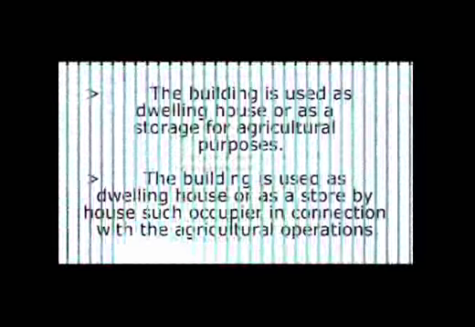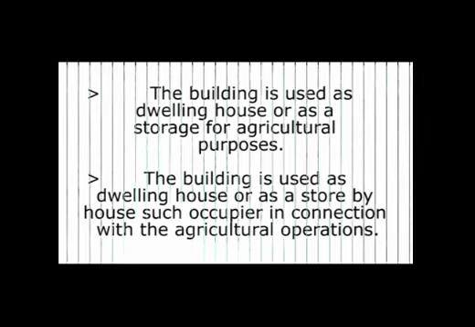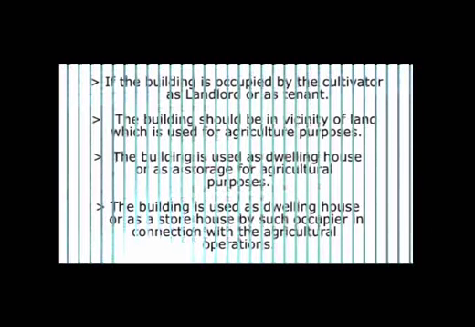The third condition is that this building is used as a dwelling house. It means this building is used for storing something. Storing means storing agricultural produce. If this building is being used for storing agricultural produce, and this agricultural produce is a result of, or is connected with, agricultural operations, then anything which has been received from this building will be deemed to be agricultural income. So under this definition, income from farm building is also agricultural income provided certain conditions have been fulfilled.